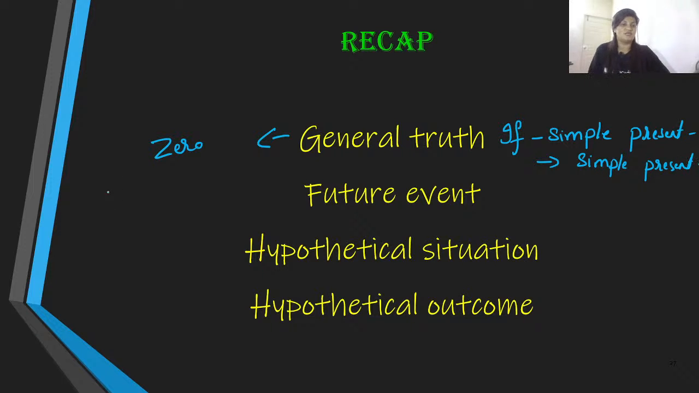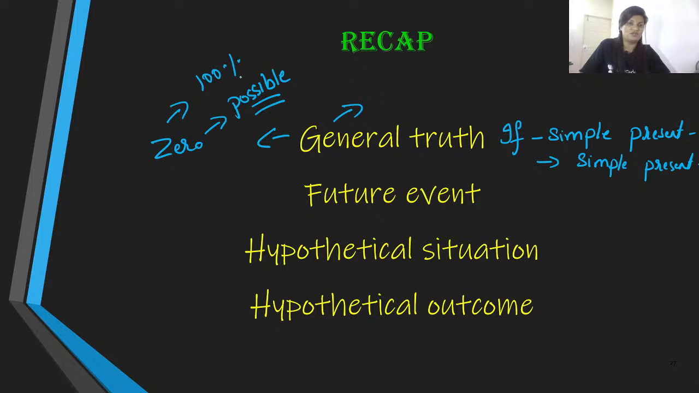All right, so this is referred to as zero conditional, and it is also referred to as possible conditional, because when we are referring to the actions over here, we are referring to either a general truth or a scientific fact or a universal truth, and the possibility of this action happening. If one condition is fulfilled, the other action will definitely happen. That is 100% sure.